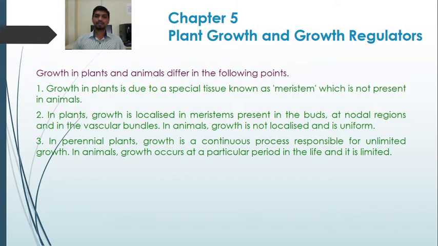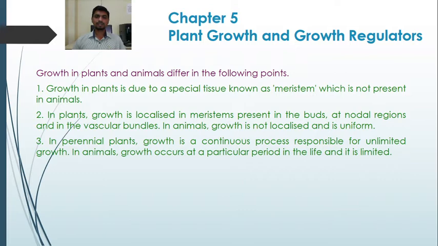It is called the apical meristem. Similarly, for the occurrence of the lateral branches, this meristem is present in the adventitious buds or the lateral buds. Similarly, at the nodal region also this meristem is present. In vascular plants, which undergo secondary growth, this meristem is present in the vascular bundle, which is responsible for increasing the diameter of the stem or the whole plant.